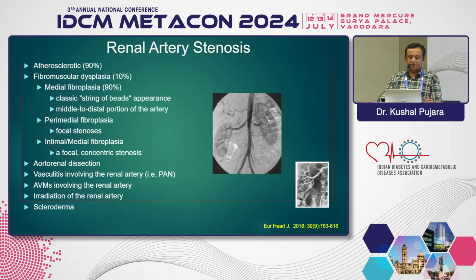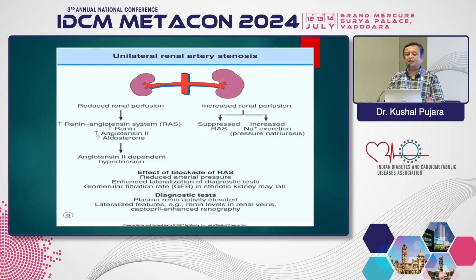And there is a classical beading appearance, as you see in the second slide. The beading appearance in the mid to distal portion is more common in fibromuscular dysplasia, while proximal ostial renal stenosis is common in atherosclerotic disease. Other causes of renal artery stenosis are aortic renal dissection, sometimes AV malformation, and post-radiation changes of the renal artery, which can cause renal artery stenosis.